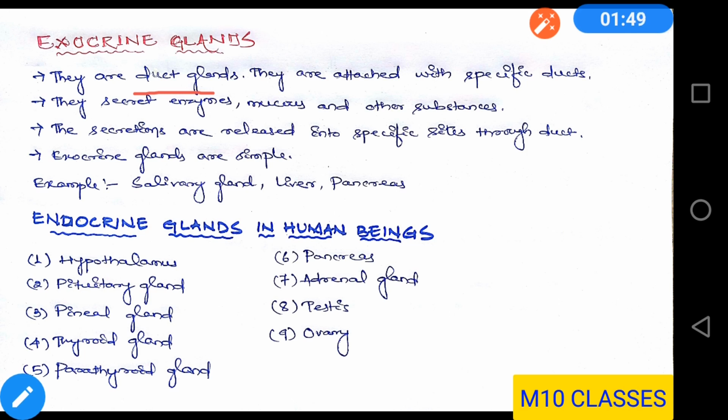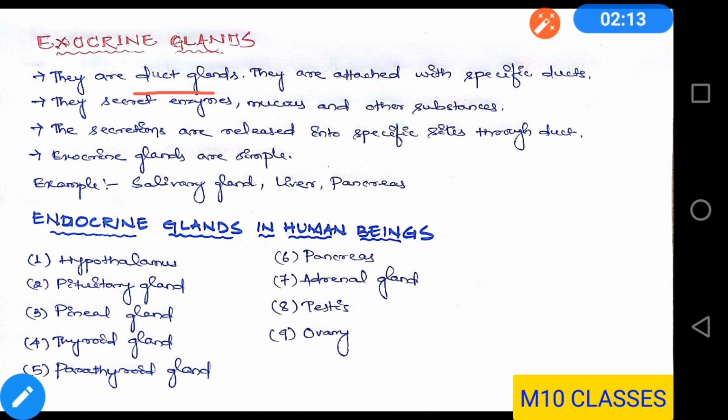Exocrine glands are quite simple. For example, salivary gland, liver, and pancreas. While reading about the digestive system, you might have read that for the salivary gland, let's say the liver, the secretions are directly released into the particular regions or particular areas, and that is by the help of some ducts. And that is why these are duct glands, that are exocrine glands.